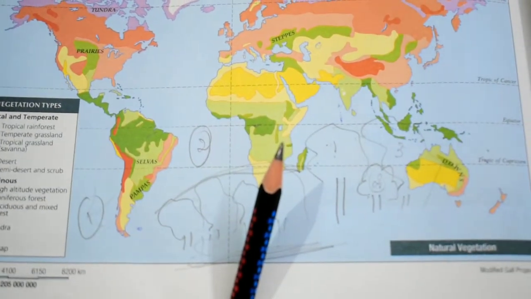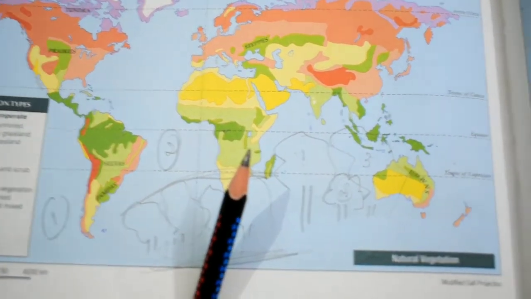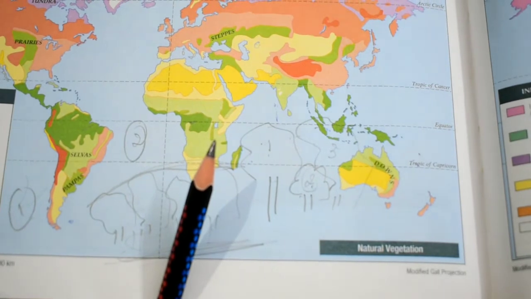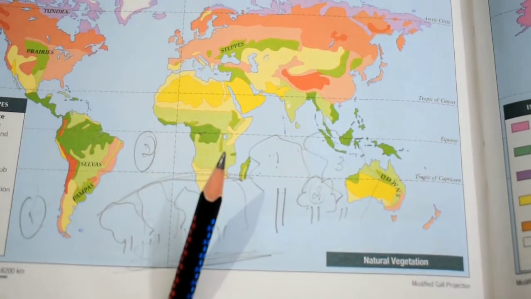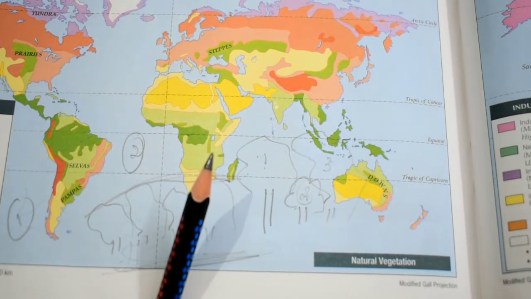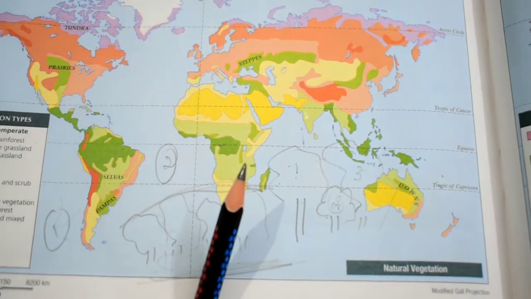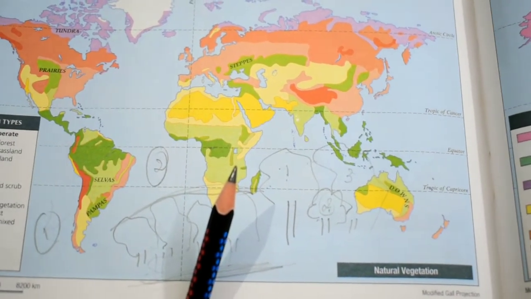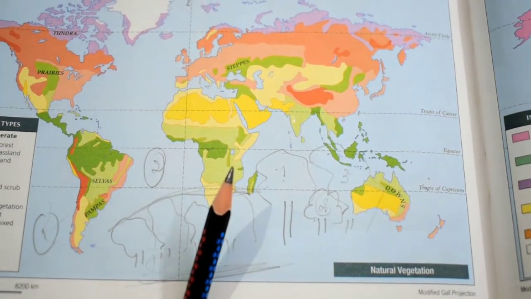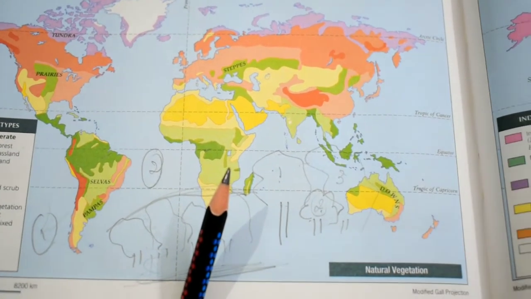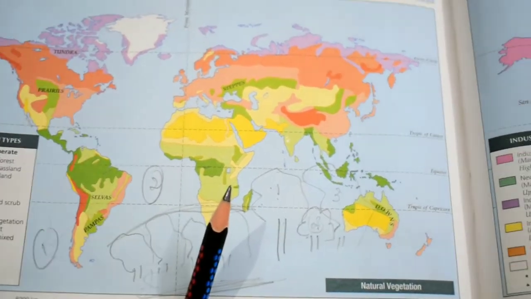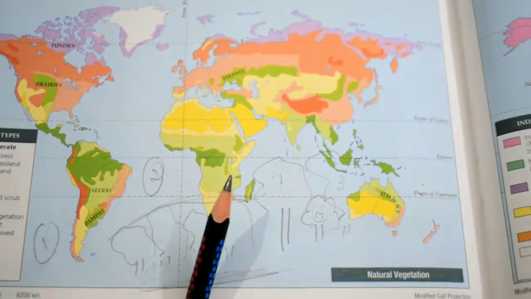some parts, like Java, Singapore, and parts of Indonesia and Southeast Asia, are highly developed, where natural resources are fully utilized. These are also areas of very dense population. Mainly rubber plantation is practiced in Malaysia. Plantation and subsistence agriculture is practiced in Southeast Asian countries under the equatorial region. So mainly it is the subsistence type of agriculture.